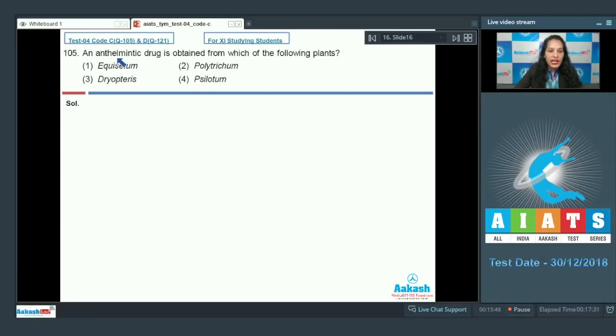Question number 105. An anthelmintic drug is obtained from which of the following plants? First option, Equisetum. Second, Polytrichum. Third, Dryopteris. Fourth, Psilotum. It's a memory-based question, a very easy question: the anthelmintic or antiparasitic drug is obtained from which of the following plants? It is obtained from a fern, that is Dryopteris. So the correct option for the given question is option number 3. Let's move on to the next question.